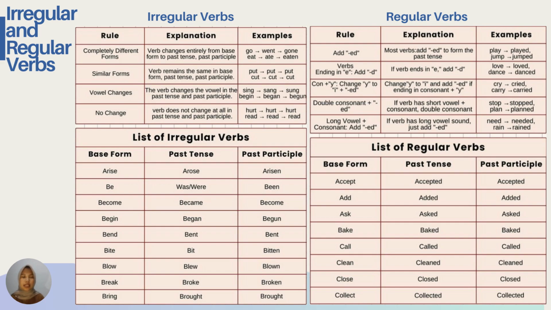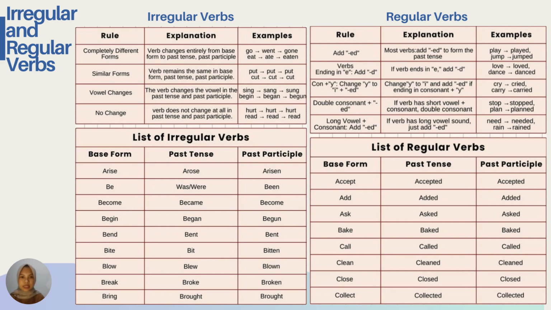And then these are the irregular and regular verbs. These are the rules of irregular verbs: completely different forms, similar forms, vowel changes and no changes. And then these are the rules of regular verbs. Add ed for the past tense; most verbs add ed.